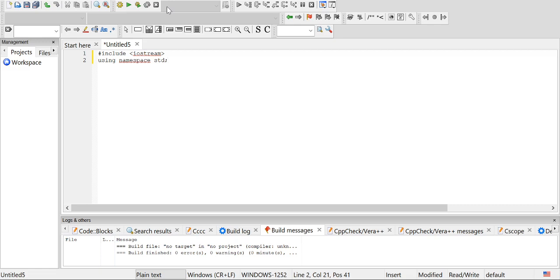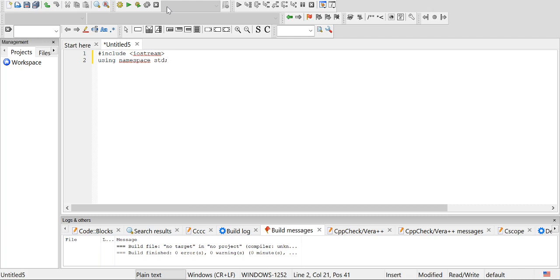Namespace means a collection of names which are unique to a namespace. Each namespace has a unique set of names. For example, cout is a name, cin is a name, printf is a name, scanf is a name. So there is a standard namespace which contains a set of names. All these names are unique.